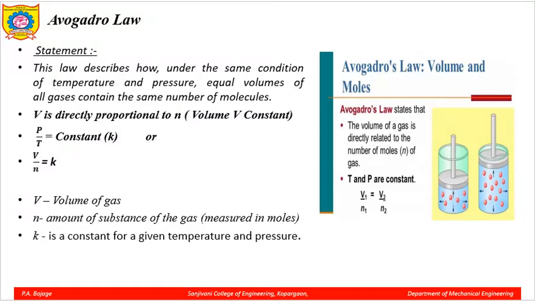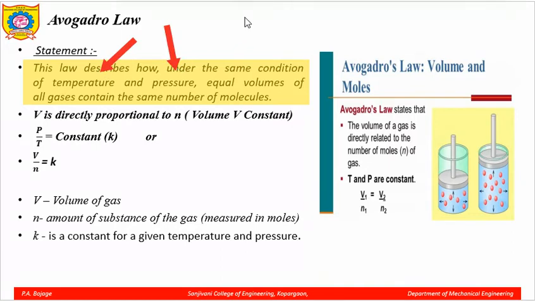Now, let us discuss the Avogadro's law. Now, what does the Avogadro's law tell us? It says this law describes how under the same conditions of temperature and pressure, equal volumes of all gases contain the same number of molecules. So, the number of molecules will not change. Under which conditions? The same conditions of temperature, pressure and equal volumes.